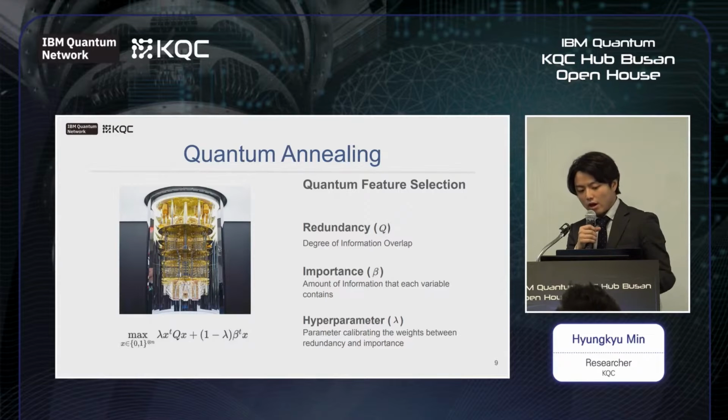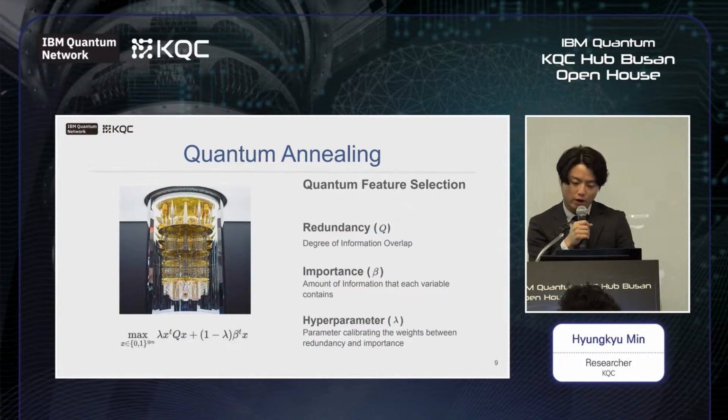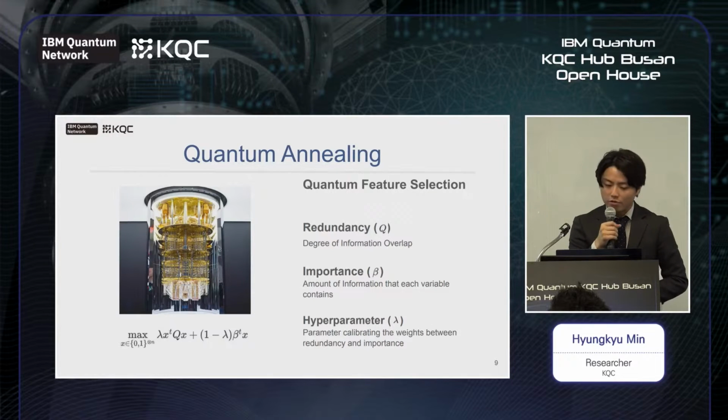The second criterion is importance, which is embedded as beta. It is the amount of information that each variable contains. If the importance of some variable is large, it is likely to be selected. In the base work, both of them are measured by the mutual information criterion. The final term is a hyperparameter calibrating the weights between the redundancy and importance.